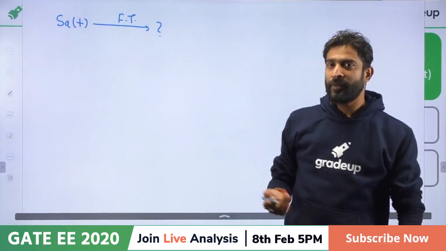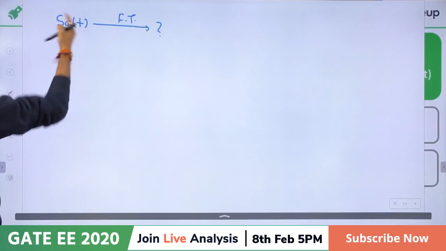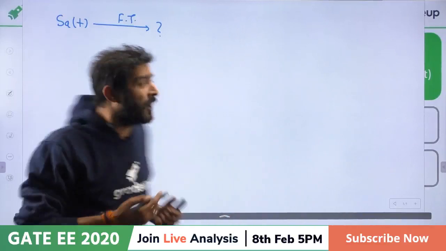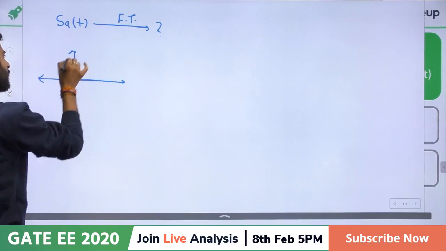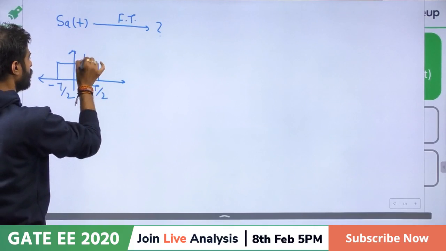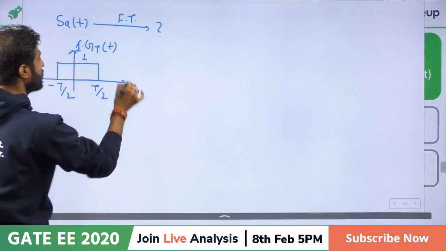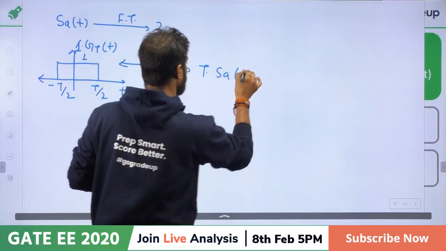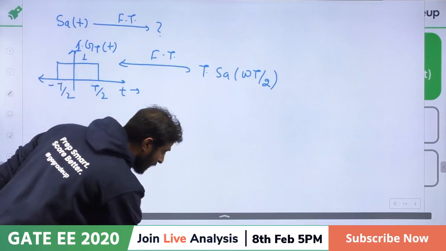Sir, we don't know, right? Yes, rectangle pulse. But sir, we don't know the Fourier transform of this function. Sir, this is cheating, we have been tricked again. Sir, sampling is the function which we have seen in terms of omega, but it is given in terms of t. Just remember, sir, if they ask like this: minus t by 2 to t by 2, this one, that is 1 g of t, then we can say that the Fourier transform of this function is t sampling omega t by 2. Then only we can say that the Fourier transform of this function is t sampling omega t by 2.